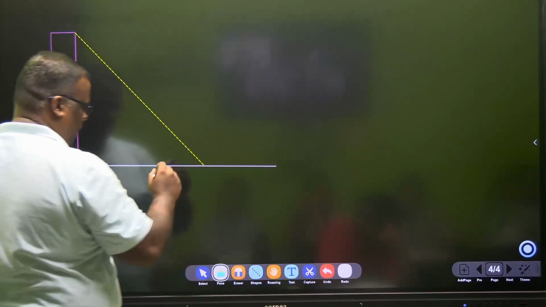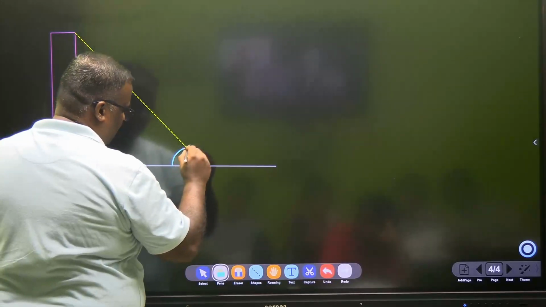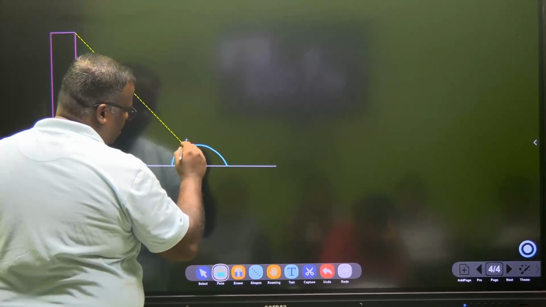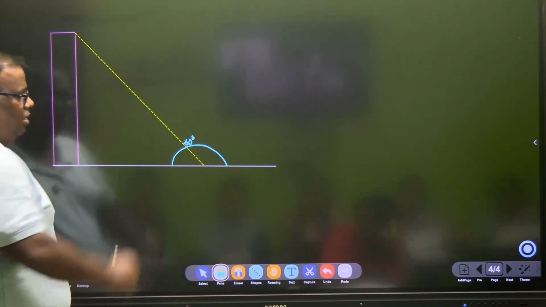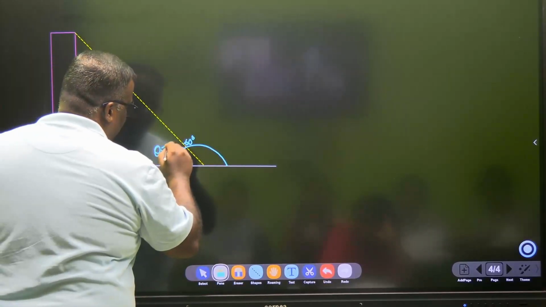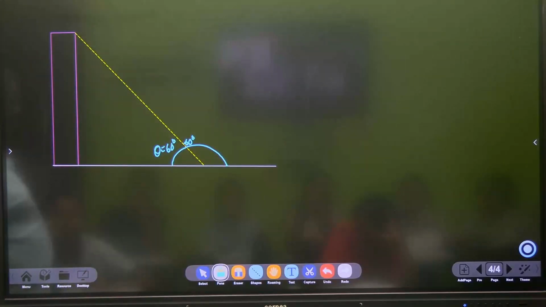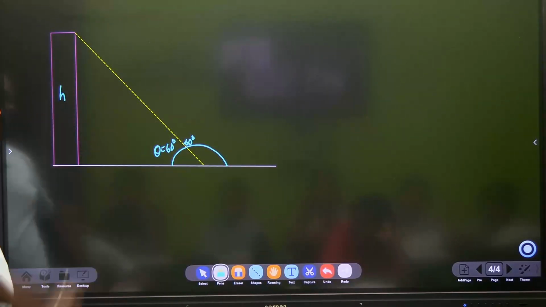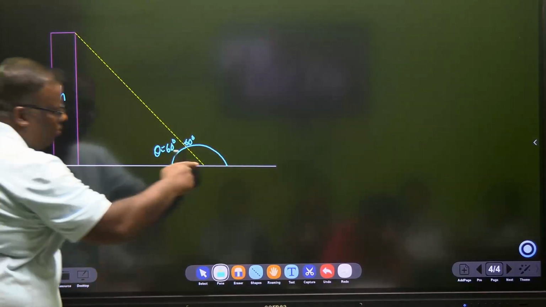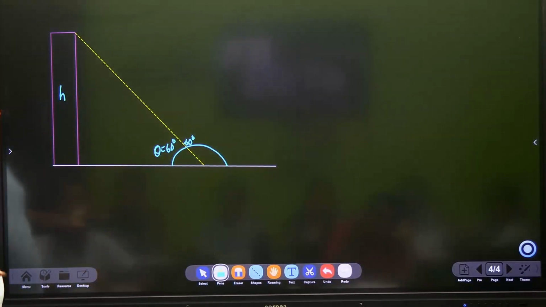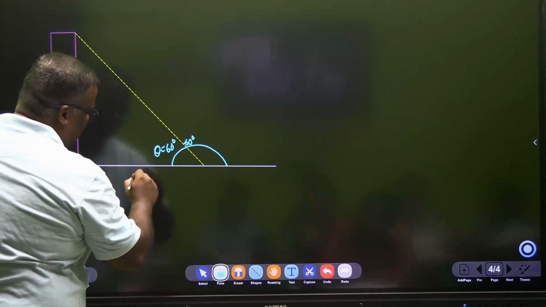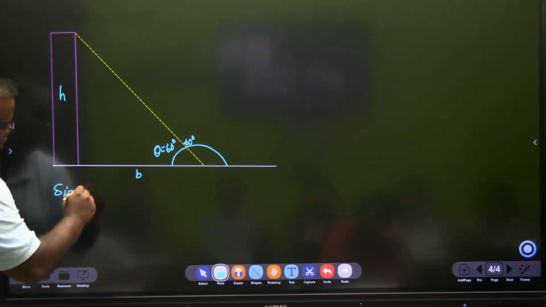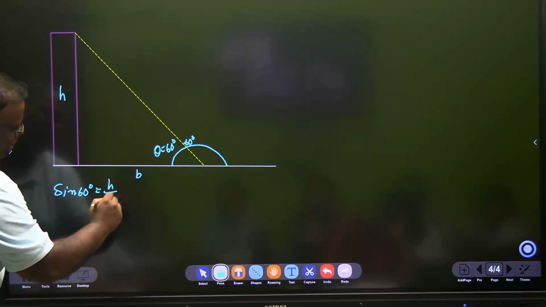And I'd ask him, better go and get your protector. So we get our protector and we find this value, say this is measuring something like 60 degree. So my theta is how much now? 60 degree, right? Let's say this is the height of the tower, and how much away from the tower? This is on land, I can always measure it. So I say that this is some B measurement. So I can now say that sine of 60 is equal to H upon B.